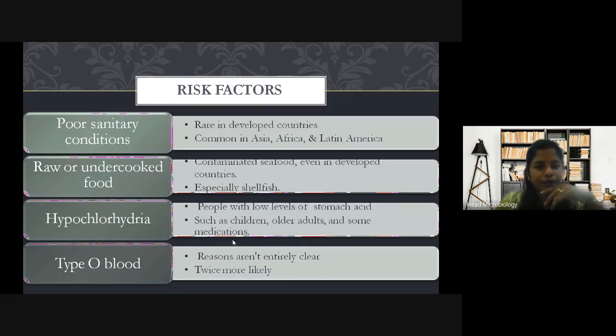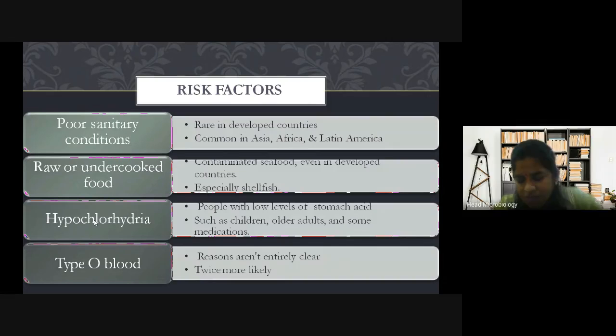Then hypochlorhydria. It is hypo and hyper. You'll know the difference between hypo and hyper. Hypo means what? Less, ma'am. Less. Very good. Who answered?